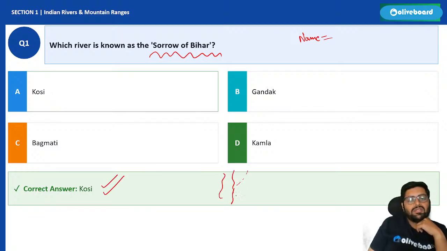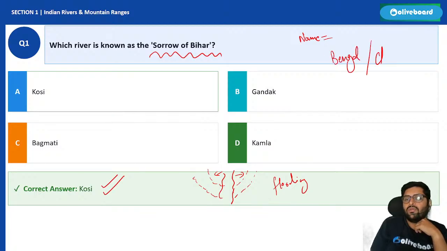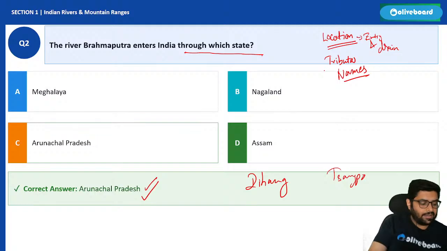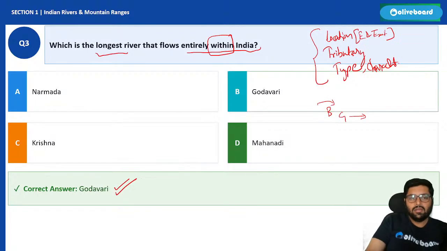It regularly changes its course, which causes flooding, extreme flooding. Same way, Sorrow of Bengal is asked. In the international part, Sorrow of China is asked. So this is how rivers are to be studied and answered.